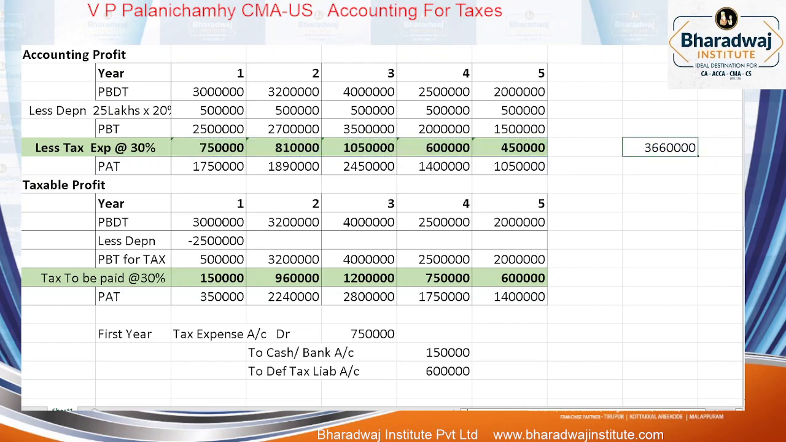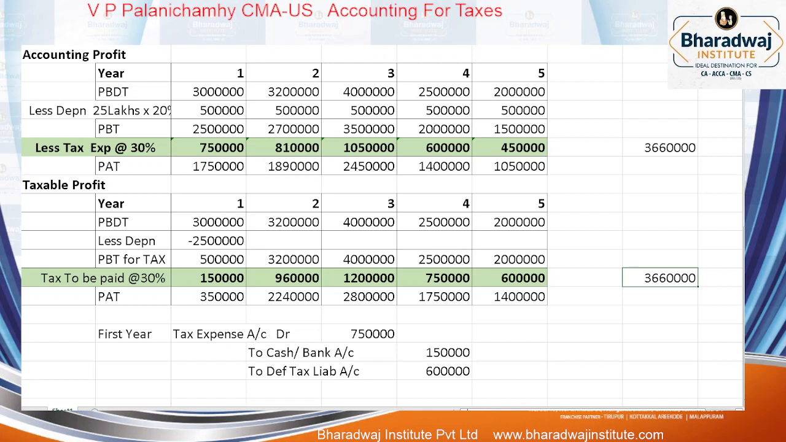வரும் 36 lakhs 60. Tax pay பண்றது add பண்ணி பார்த்தாலும் அதே தான் வரும். 5 years க்கான வரும். 36 lakhs 60 தான் வரும். Totally what is paid for 5 years? Expense also 36 lakh 60. Paid also what? 36 lakh 60.